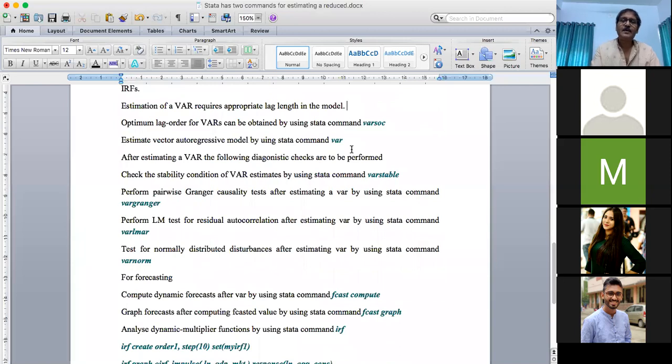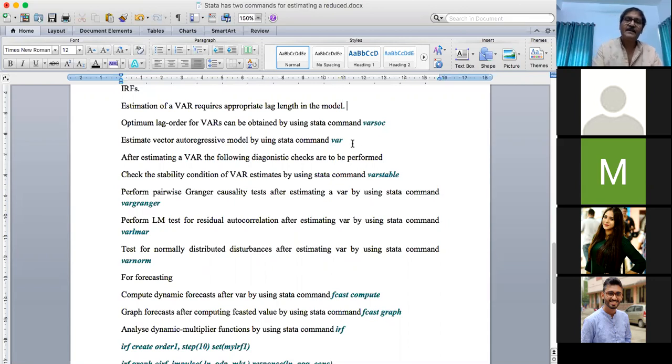In Stata, we can get the number of lags to be incorporated into the model by using the command VARSOC. This command VARSOC provides the appropriate lags you need to incorporate into this model.